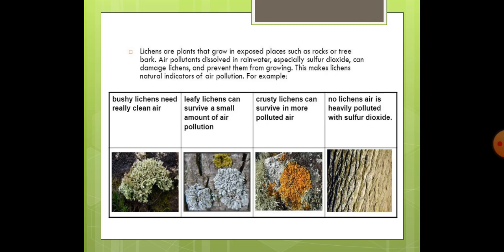If we see bushy lichens, that means the air is clean. And if you see leafy lichens growing over there, then you can come to know that there is a little amount of air pollution. And if you don't see these two, and you see crusty lichens, that means the quality of the air is highly polluted. And if there are no lichens, that means the pollution level is very high, the sulfur dioxide concentration is very high.